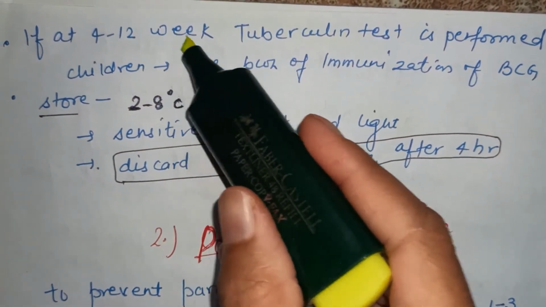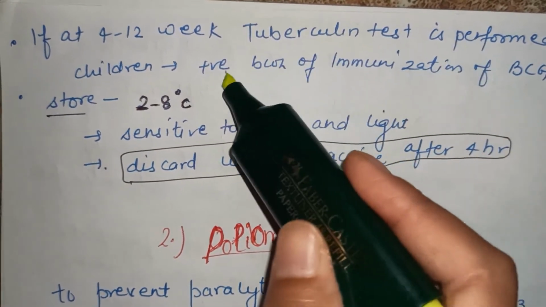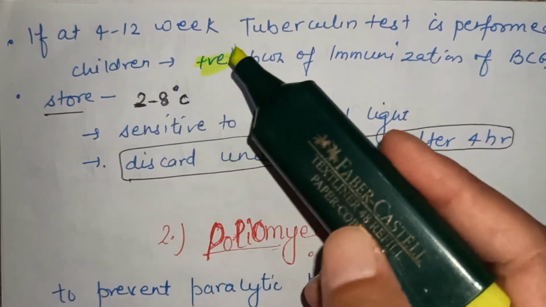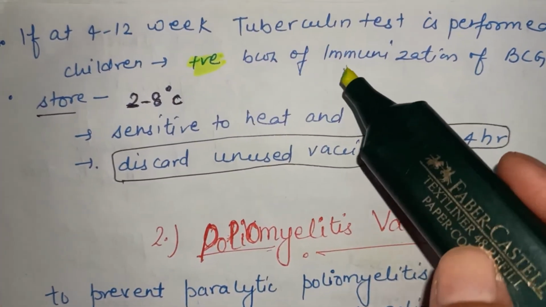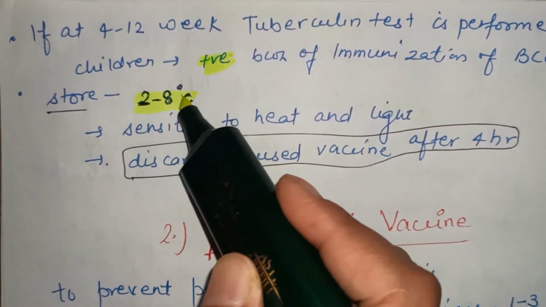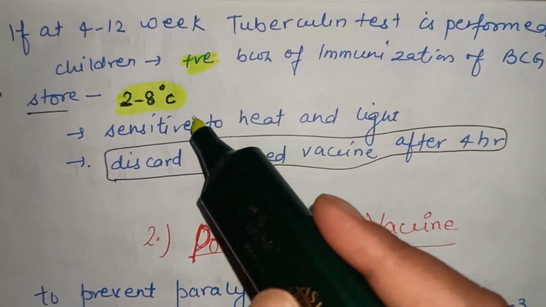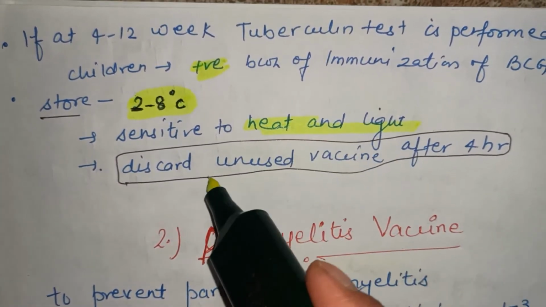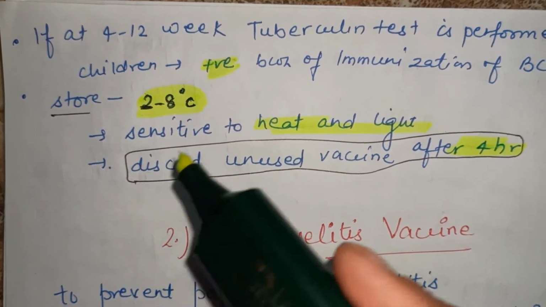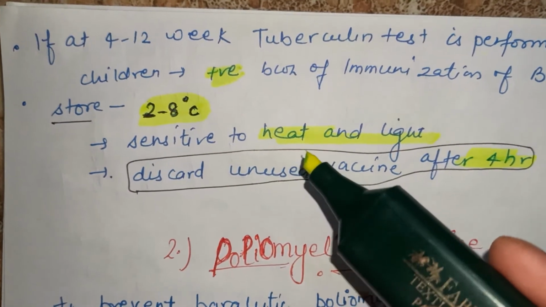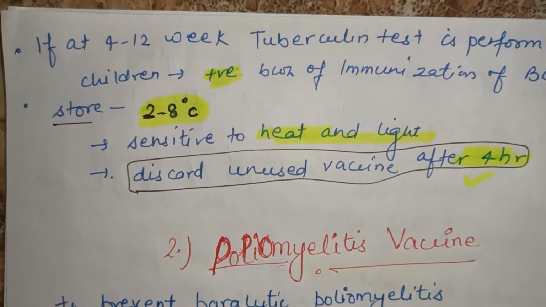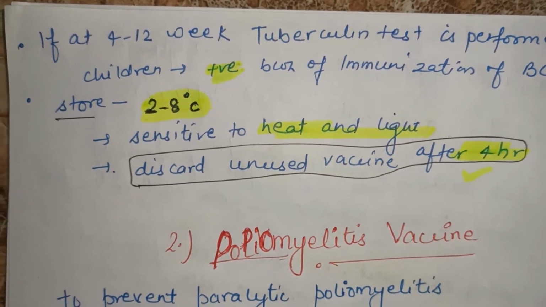If at 4 to 12 weeks a tuberculin test is performed for a child, the person may be positive, because BCG is given at the time of birth, so antibodies are formed, and the person may be positive because of the immunization of BCG. BCG should be stored at 2 to 8 degrees Celsius. It is sensitive to heat and light. Discard unused vaccine after 4 hours. After reconstitution, that means after mixing with normal saline, the remaining portion of the BCG should be discarded if it is not used, and should not be used more than 4 hours.